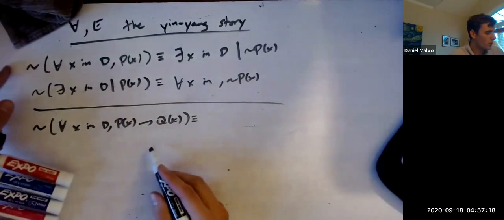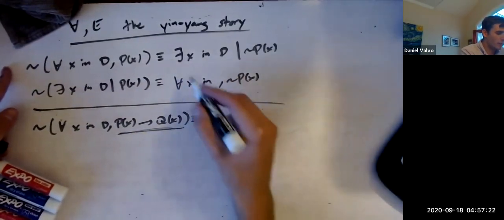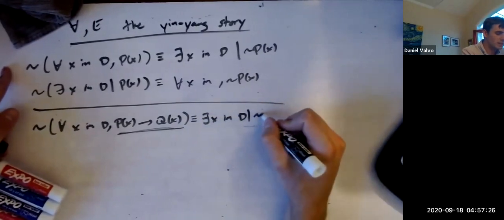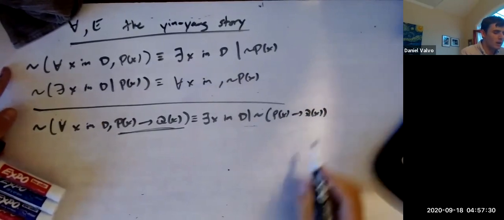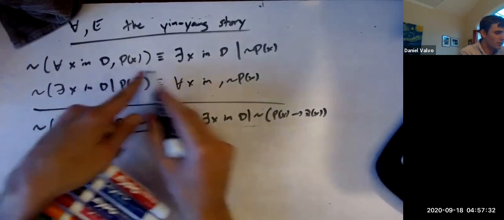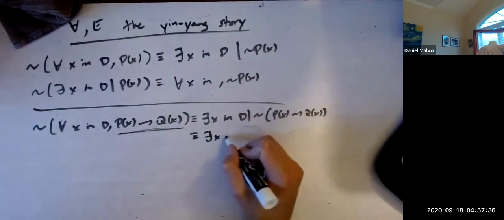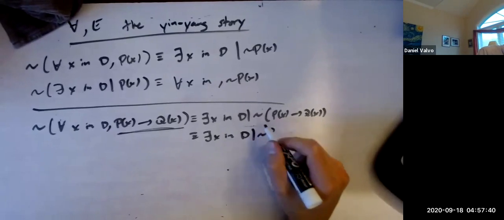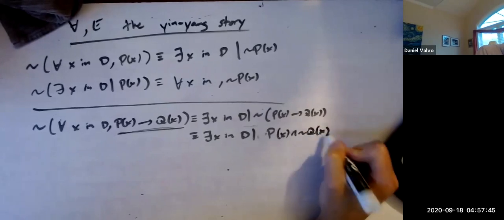So we can first of all apply this, where this is the predicate. When this is the predicate, we get that there exists an x in the domain such that not, P of x implies Q of x. We're just plugging this in for that, right? But then this is equivalent to there exists an x in D such that P of x and not Q of x.